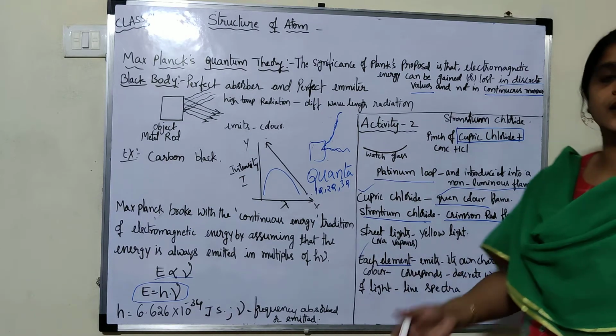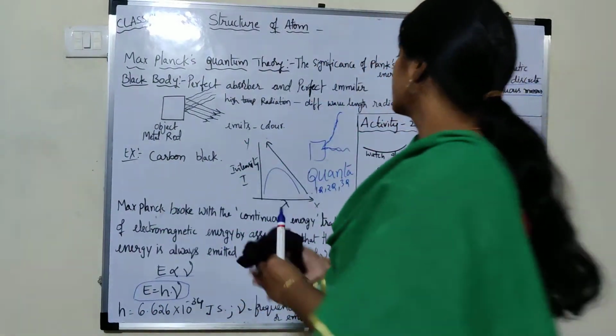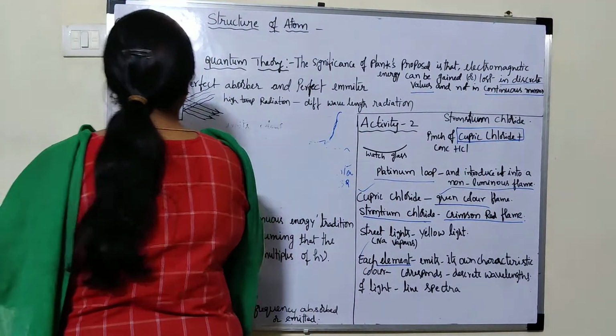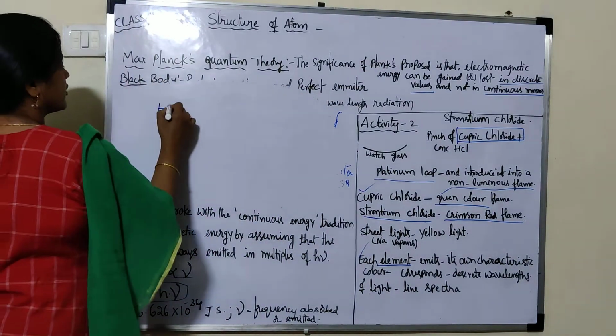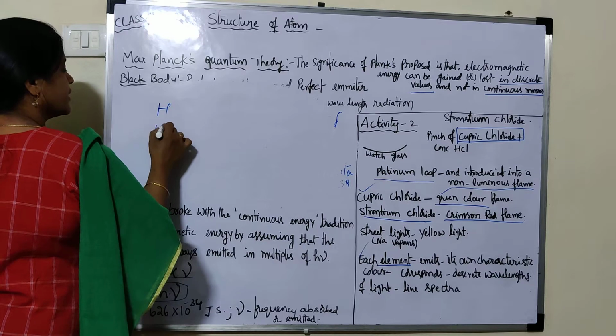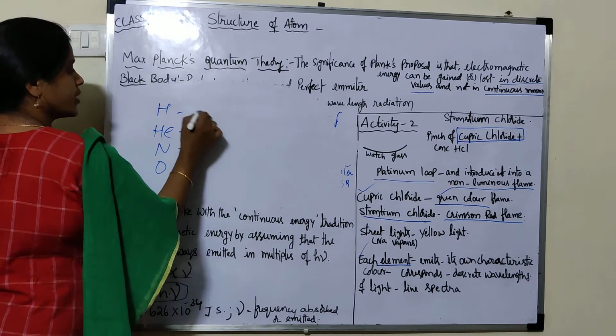Suppose you take hydrogen, helium, nitrogen, oxygen, we have different types of elements.